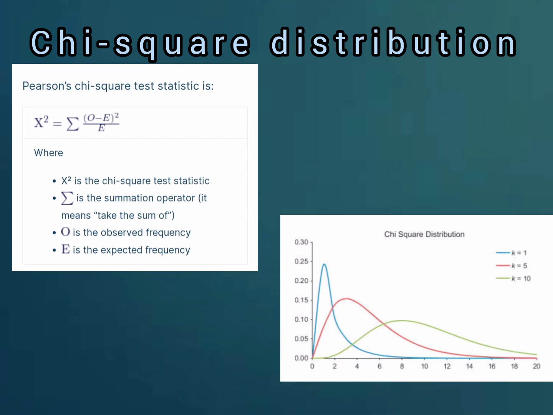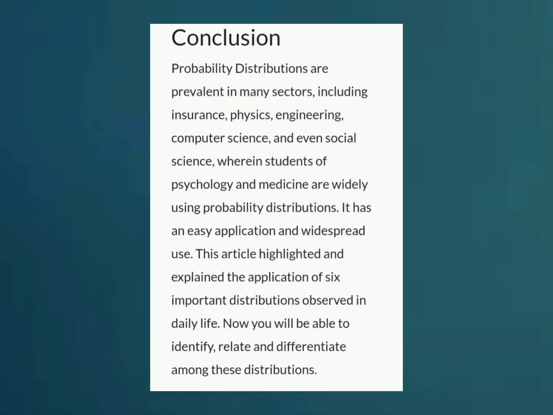As you see on the screen, the chi-square distribution where I have given different k values, that is 1, 5, and 10. As you see the waveforms of the chi-square, now let me tell you the conclusion.